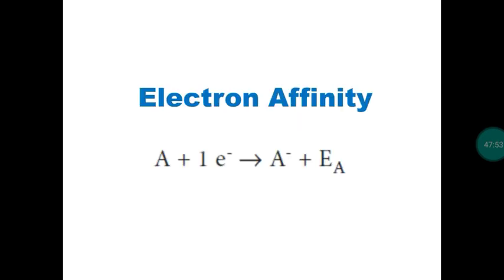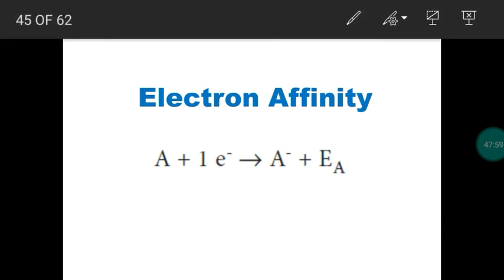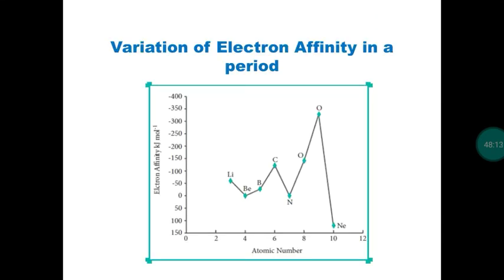Okay. Then next physical property, electron affinity. Electron affinity means when a neutral isolated gaseous atom accepts an electron, it forms anion with the liberation of energy. So the liberated energy is called electron affinity or electron gain enthalpy. Then variation of electron affinity.